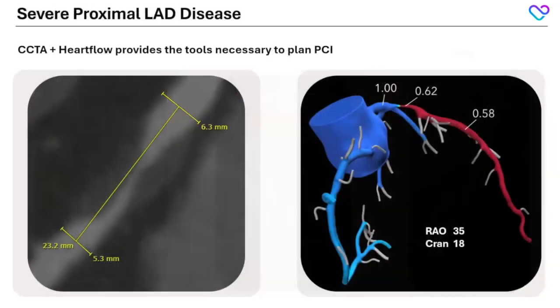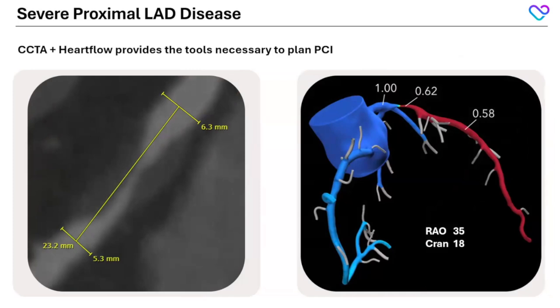So based on the coronary CT, I'm able to understand what we might expect when we go to the cath lab. And what I think is critically important about coronary CT is that we can prepare our patient for what they might expect when they come to the cath lab. I can prepare my patient and say, hey, look, you have likely single vessel disease that we can likely treat with PCI.